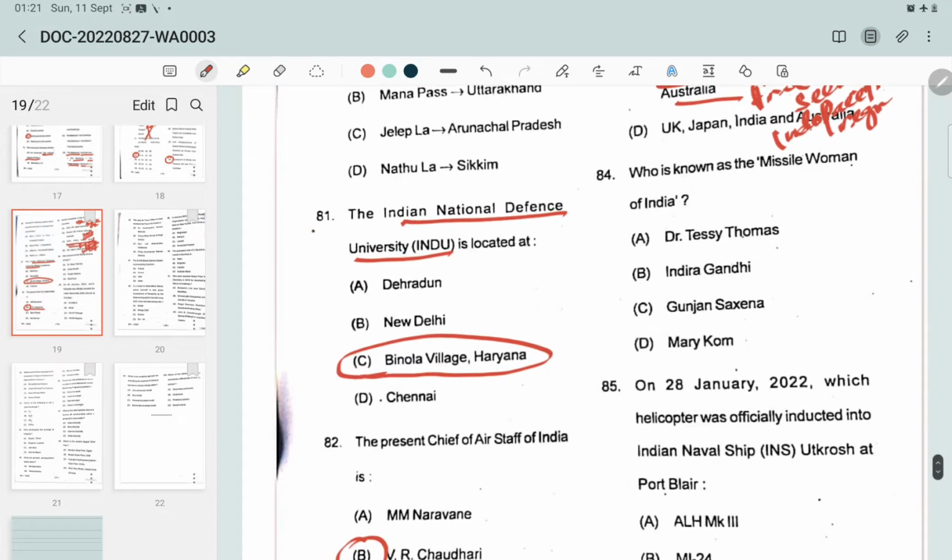Next question: who is known as the Missile Woman of India? The options are Dr. Tessy Thomas, Indira Gandhi, Gunjan Saxena, Mary Kom. The correct answer is Dr. Tessy Thomas. She is known as the Missile Woman of India, because she was the first woman scientist to head a missile project in India, when she was the project director of India's Agni 4 missile.